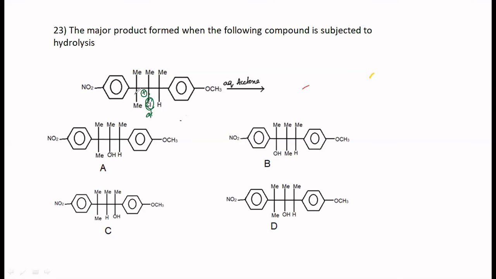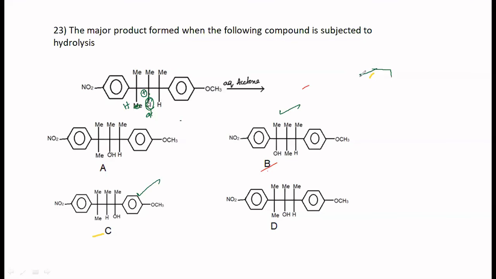The problem would have been there if this were to be hydrogen as well, but to make it simpler, I have converted that one also to methyl. So which benzyl carbocation will be more stable? This one? The correct option here is this one.